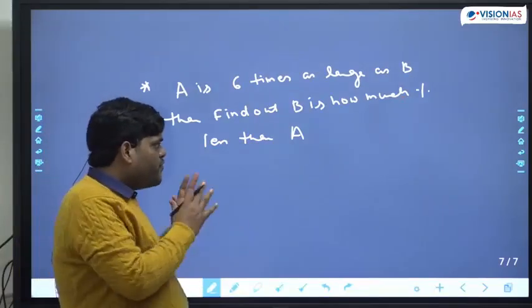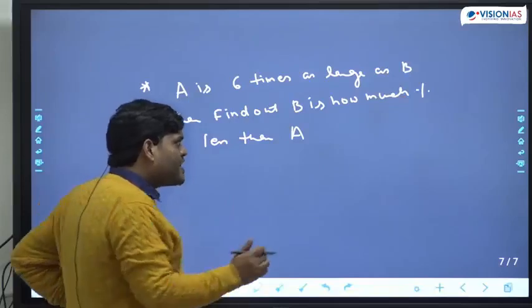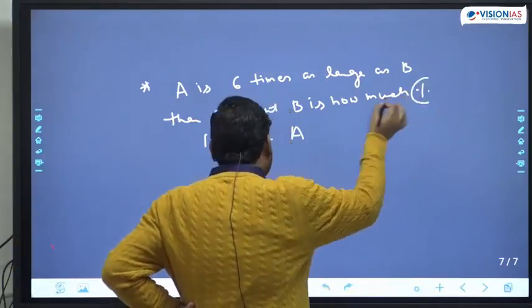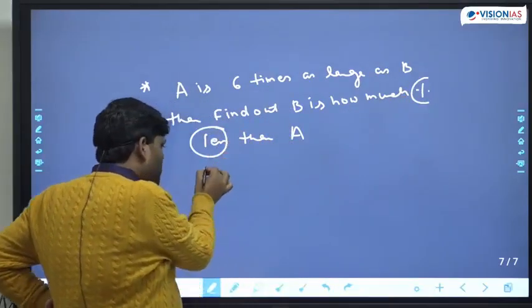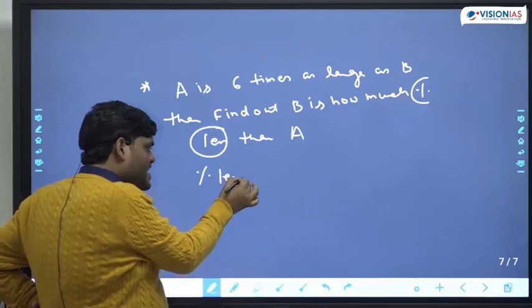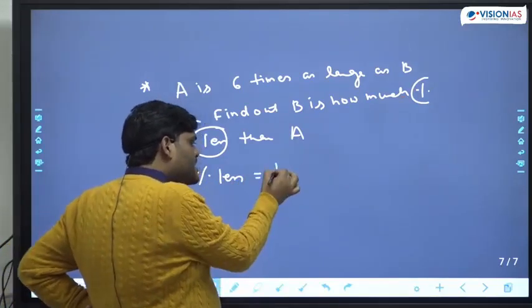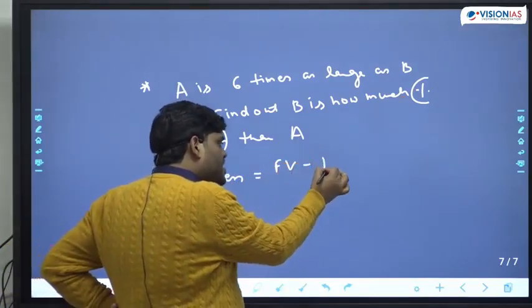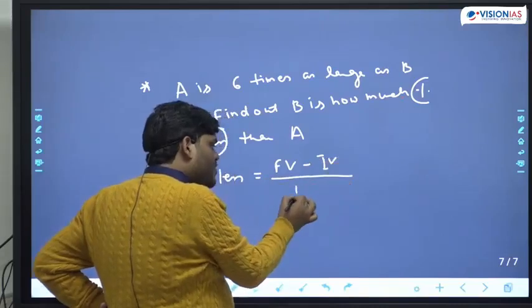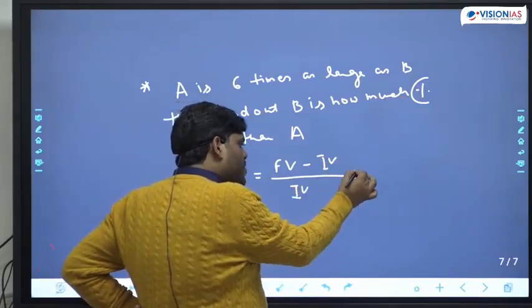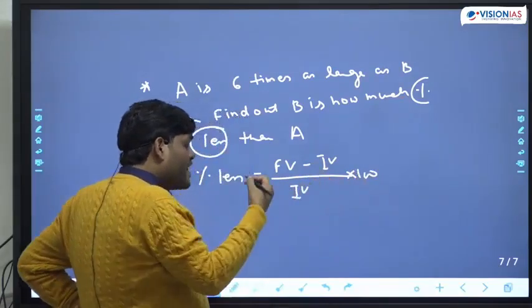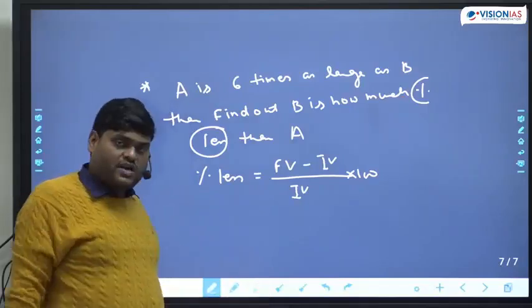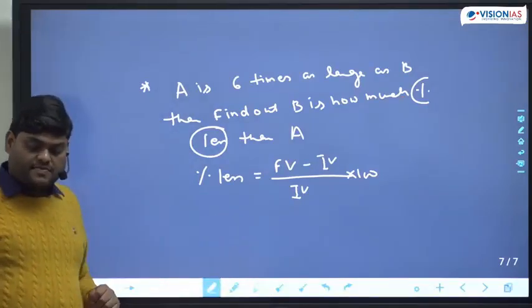How to approach? Whenever I see this question, the final question they are asking is how much percent less. That means they are asking something regarding percent of change. That means final value minus initial value upon initial value into 100. This is what they are asking.